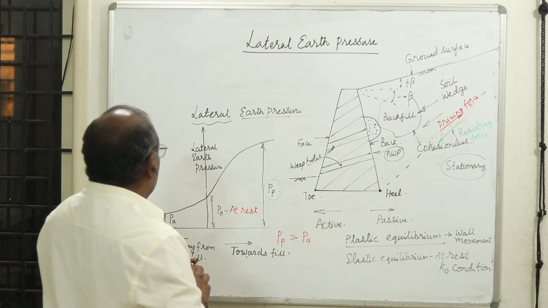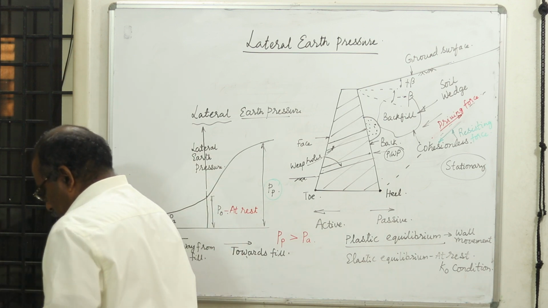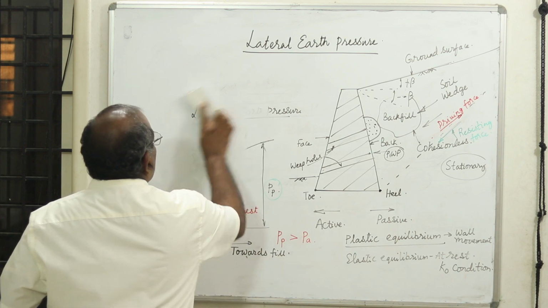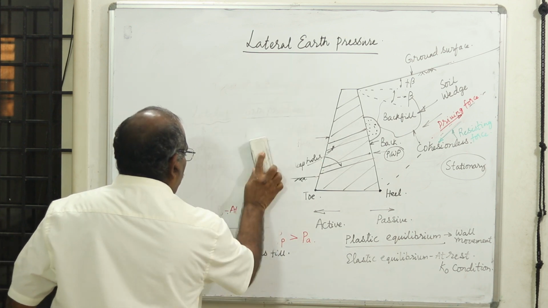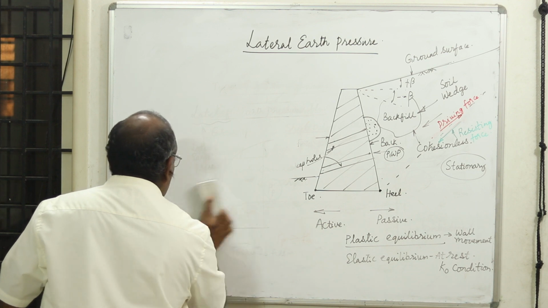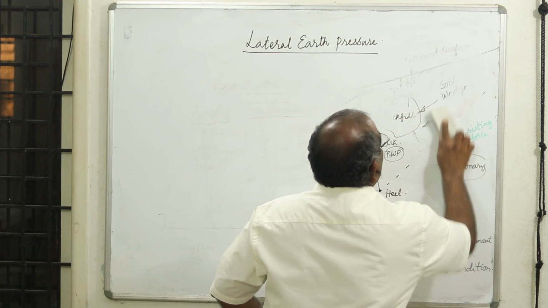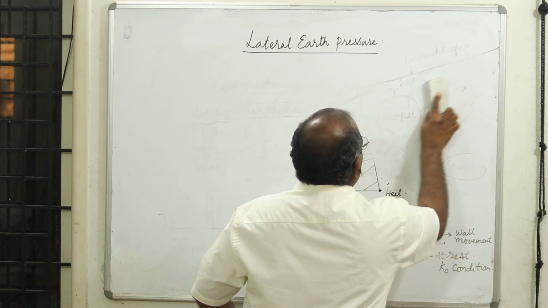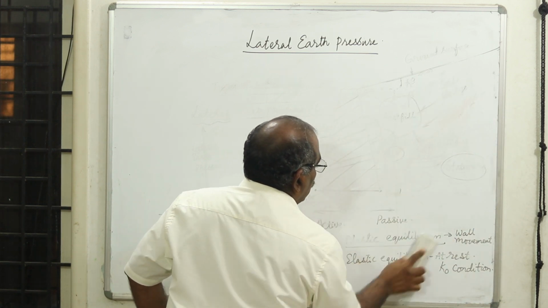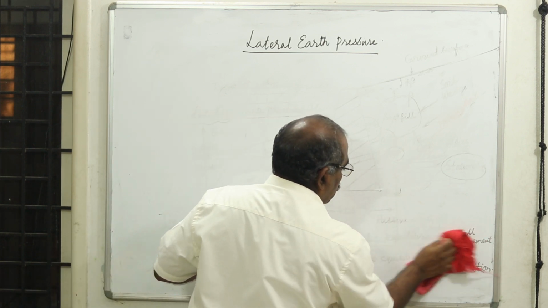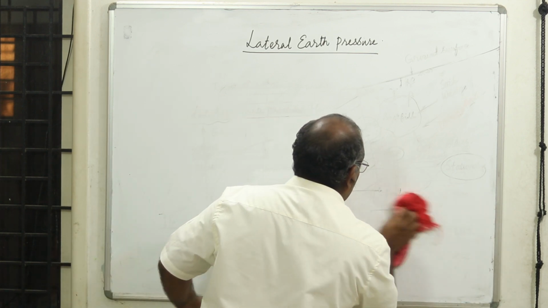So having understood what the lateral earth pressure is and its variation, we will try to go further in understanding and derive the expressions for this lateral pressure. How to find out? We need to quantify, because unless we quantify, we will not be in a position to design the retaining structure.